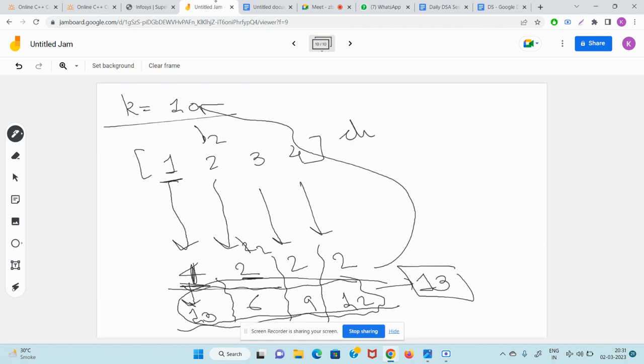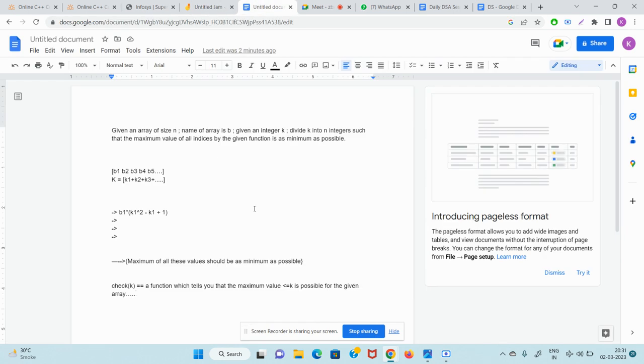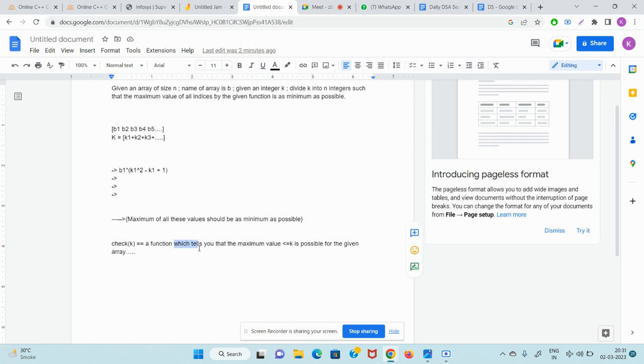So guys, if I had a function which would calculate check of 13, check of 13 would be true or false. Can the answer be less than equal to 13? Yes or no? I am trying to make an imaginary function check of k. Check of k tells you whether the maximum value less than equal to k is possible for the given array or not. So for the given question, is check of 13 true or false? Tell me using common sense.